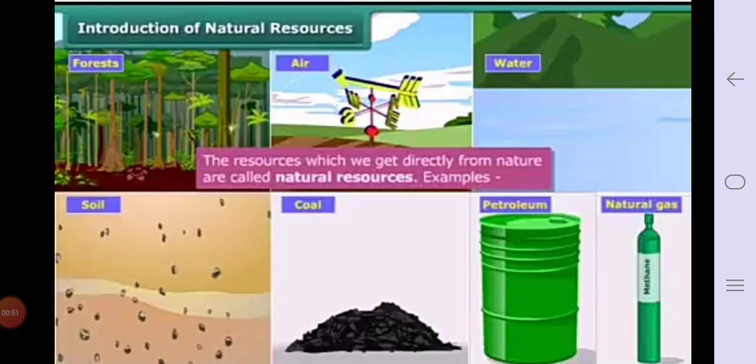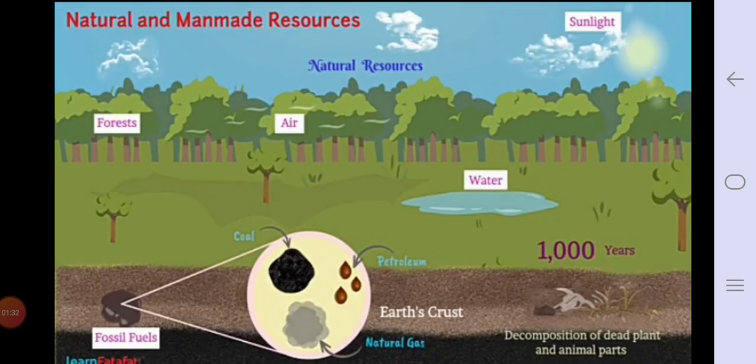There are natural and man-made two types of resources. Now the resources which we get directly from nature are called natural resources. For example, as shown in the picture, you can see forest, air, water, soil, coal, petroleum, natural gas. These are the natural resources, means we get this naturally. We do not need to make it by any procedure. This occurs naturally in nature.